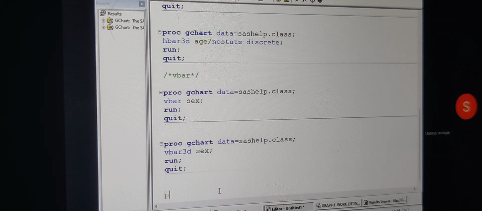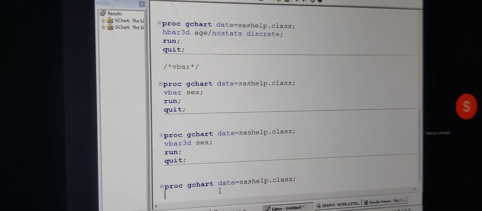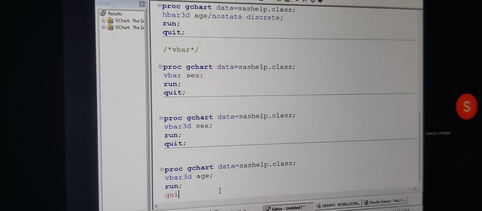Now, I want to get it for the age variable. Now, I'm writing proc gchart, data is equal to sashelp.class. Now, I want to have vertical bar 3D. I'm writing vbar3d. I want to have it for the age variable. Now, I'm writing a run, and then I'm writing the quit.